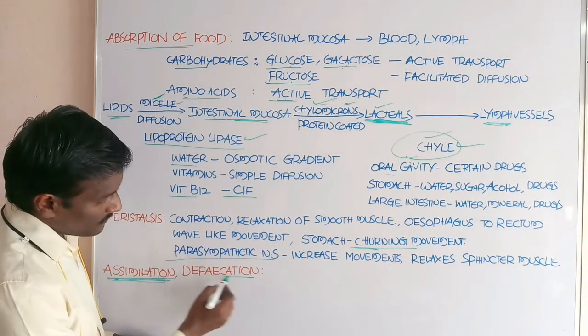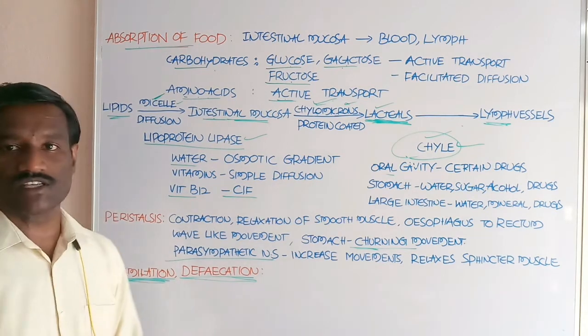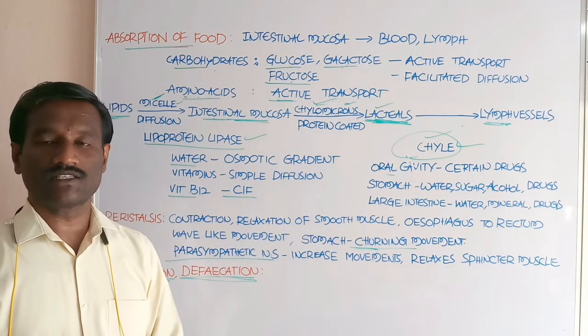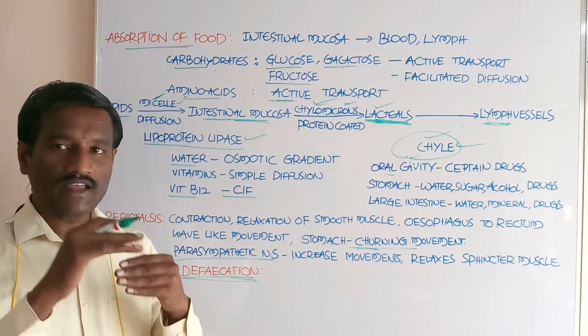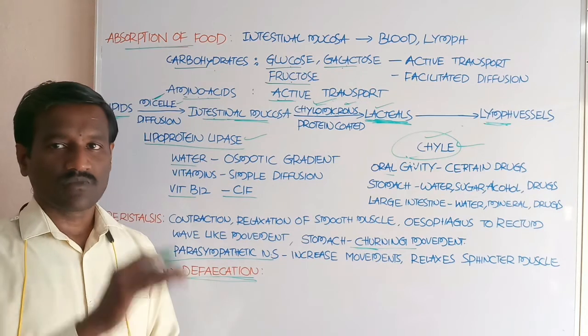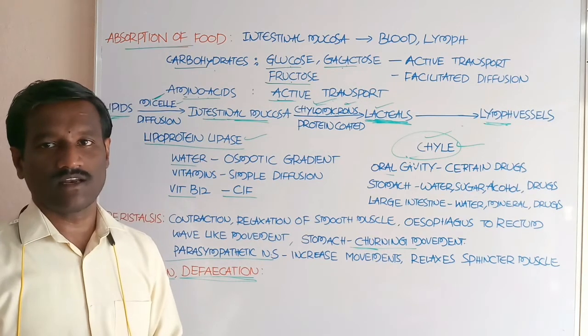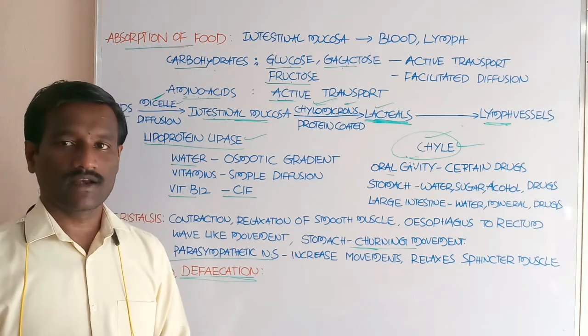Next, defecation. What about defecation? Undigested substances from the large intestine pass into the rectum.